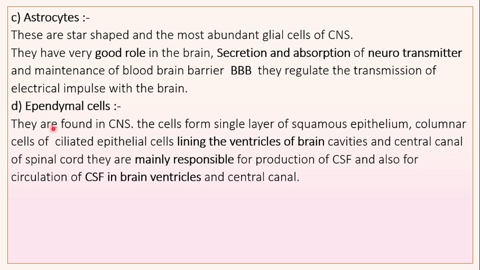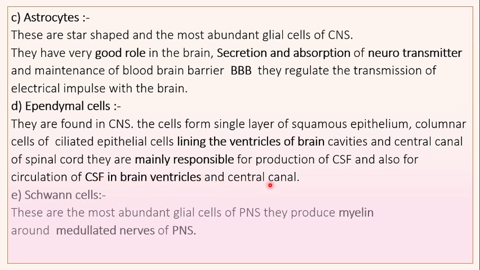Ependymal cells are found in the CNS. The cells form a single layer of squamous or columnar ciliated epithelial cells lining the ventricles of the brain cavities and the central canal of the spinal cord. They are mainly responsible for production and also circulation of CSF, and as they have cilia, circulation of CSF is made easy. CSF is in the brain ventricles and even the central canal.